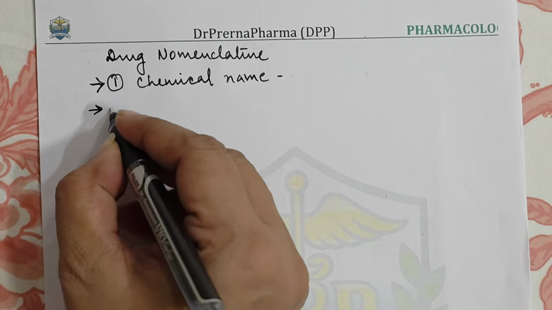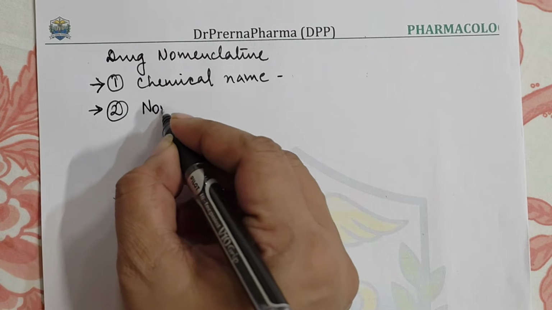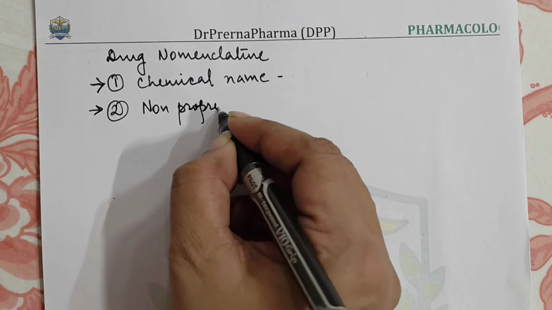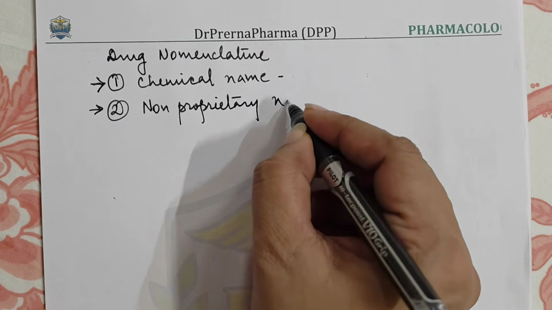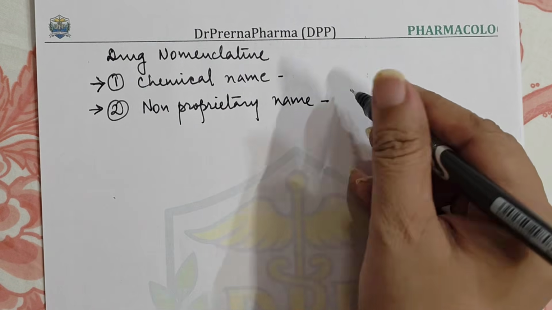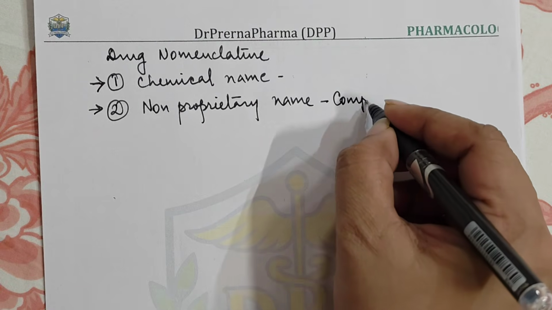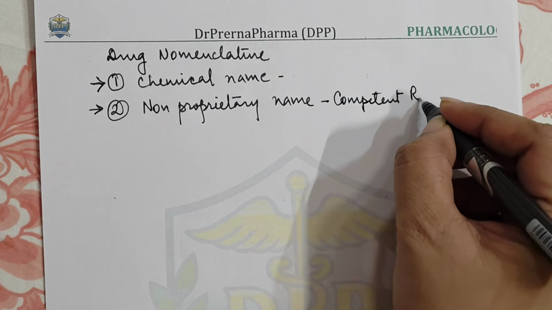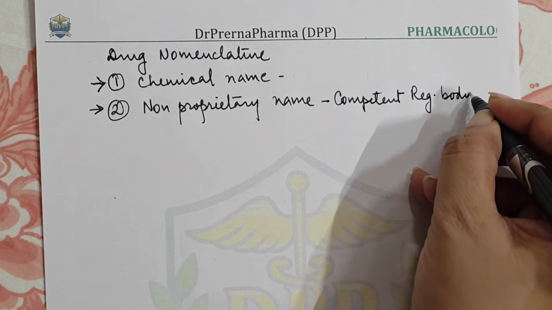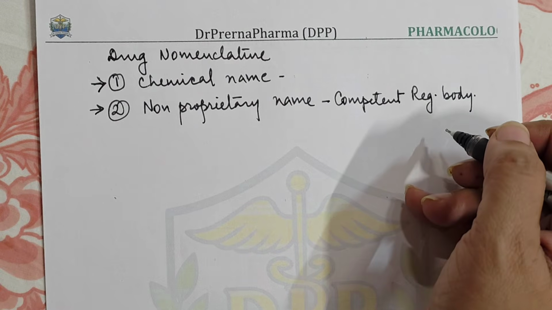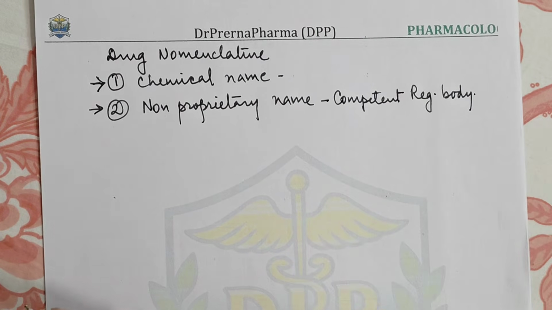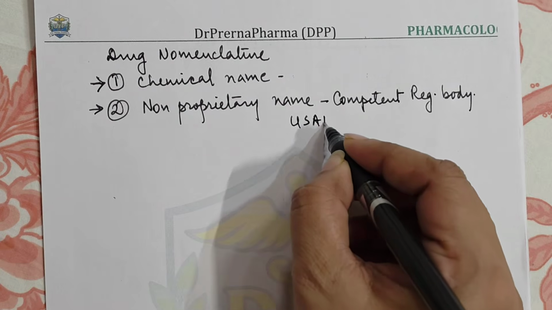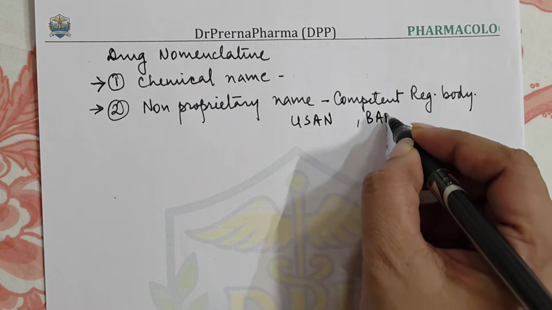Then the second name is called the non-proprietary name. This is basically a name given by a competent regulatory body or a scientific body, like USAN, that is United States Adopted Names, or BAN, that is British Adopted Names.